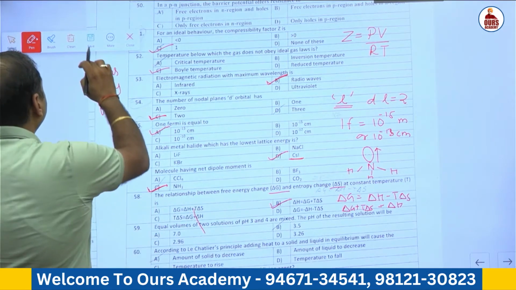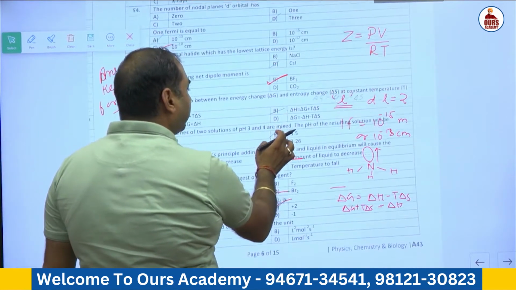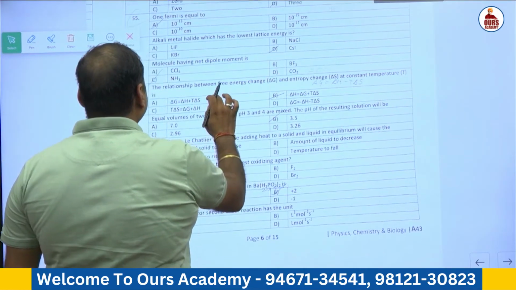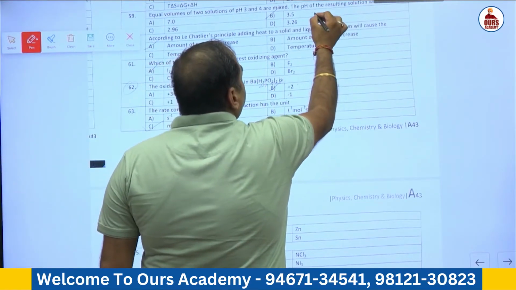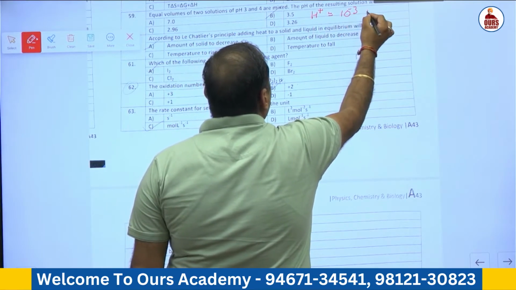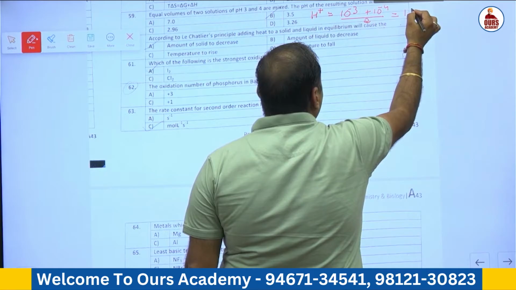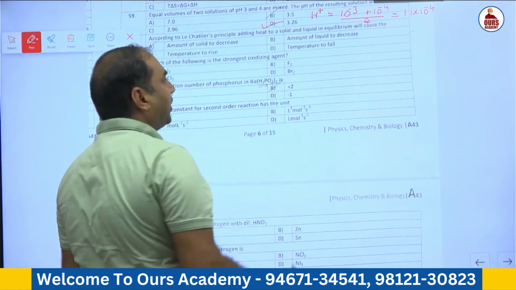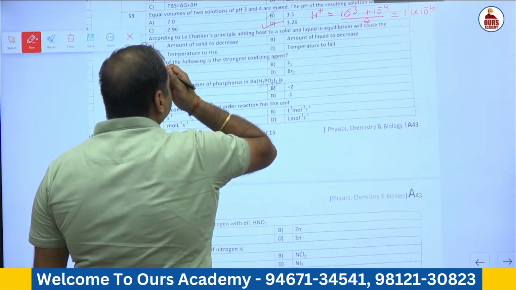Equal volumes of two solutions having pH equal to 3 and 4 are mixed. The pH of the resulting solution is, in case of question number 59, your answer: the concentration of H+ ion in case of equal volume is 10 to the power minus 3 plus 10 to the power minus 4 divided by 2, that is equal to 1.1 into 10 to the power minus 4. Hence pH comes out to be 3.26. So 59th answer is D. 60 question.